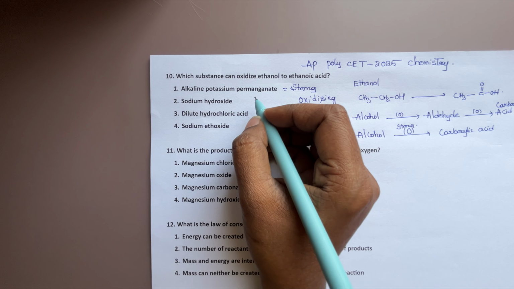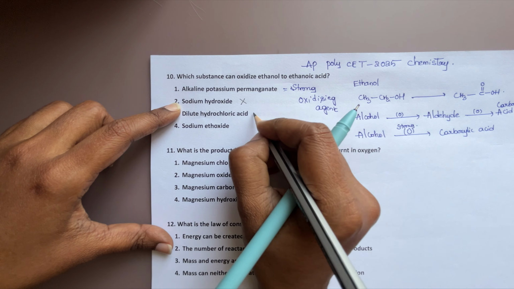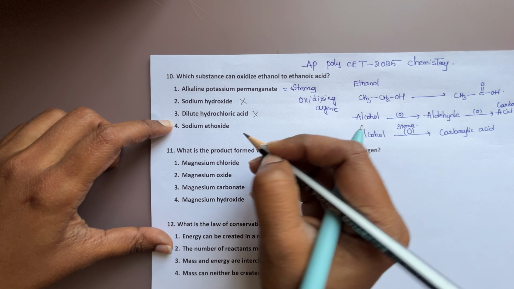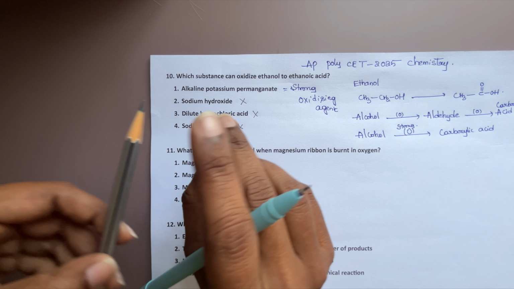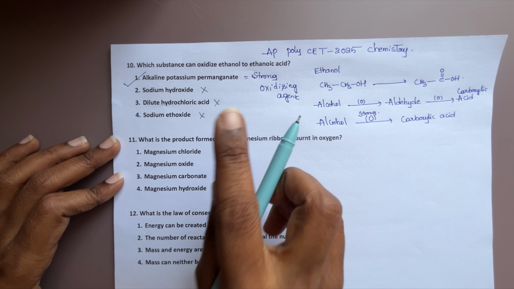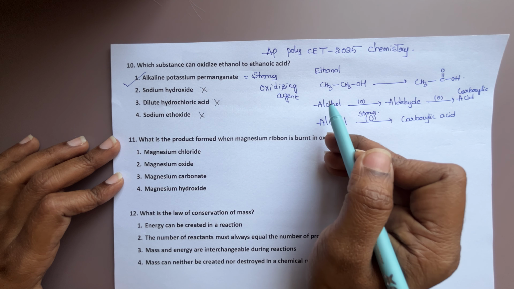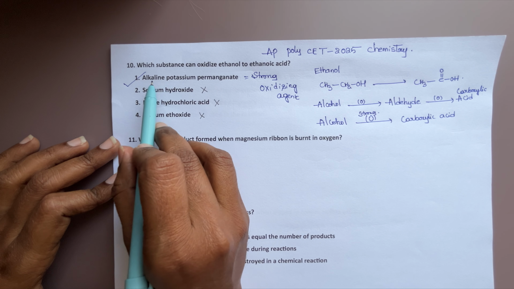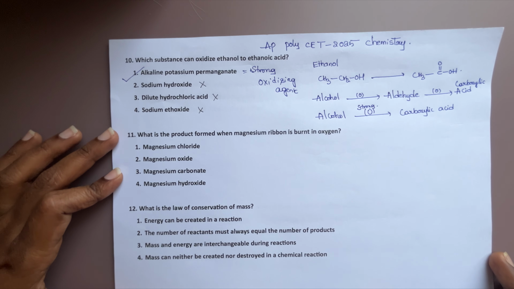The remaining options are not oxidizing agents. Sodium hydroxide is a base, hydrochloric acid is an acid, and sodium methoxide, these are all not oxidizing agents. So the answer is alkaline potassium permanganate. Very, very important: it is a strong oxidizing agent. They will ask in the examination also, which of the following is a strong oxidizing agent? That is potassium permanganate, alkaline potassium permanganate.